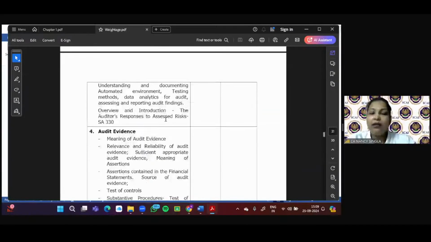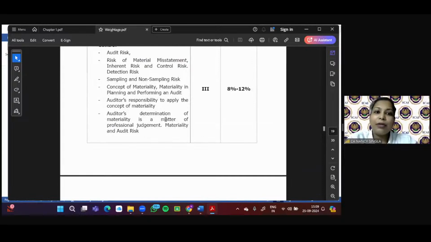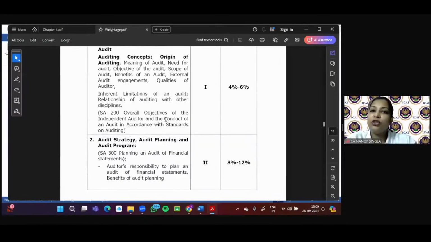Each and every chapter is important. Chapter number 1, though it has a weightage of only 4 to 6%, is the foundation of the entire course of the Auditing and Ethics subject for your paper number 5. So you need to understand the concepts, learn the keywords, and learn the definitions, and wherever learning is required, do it after understanding the concept.